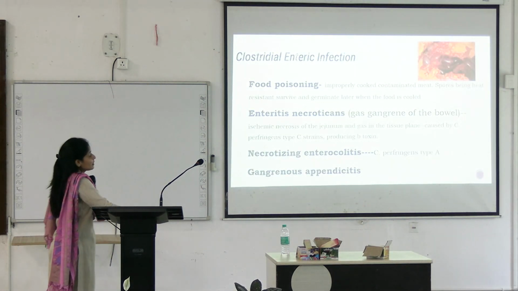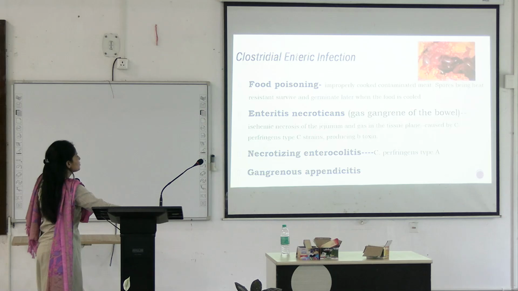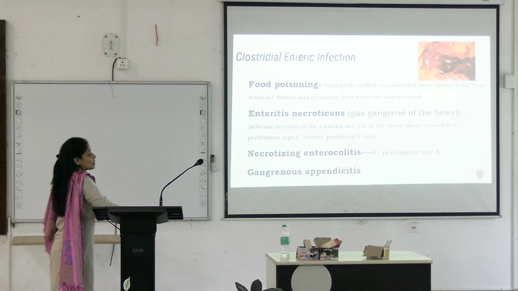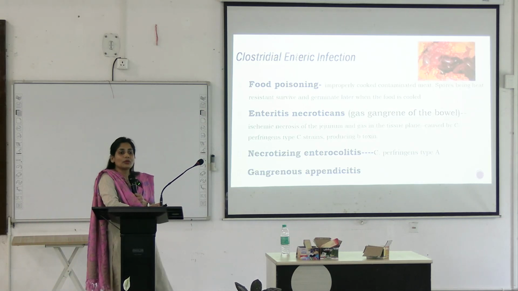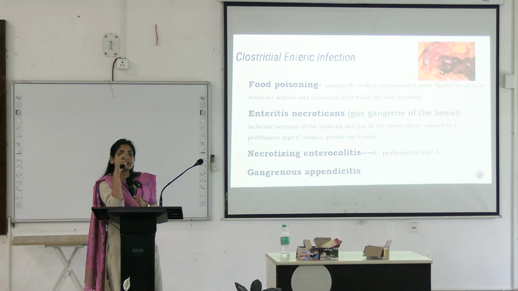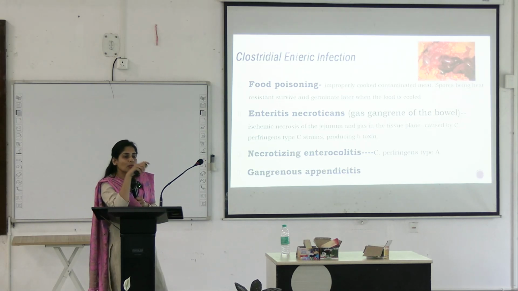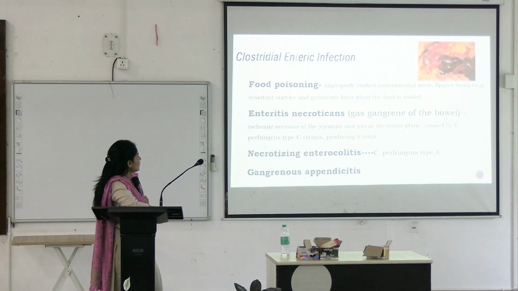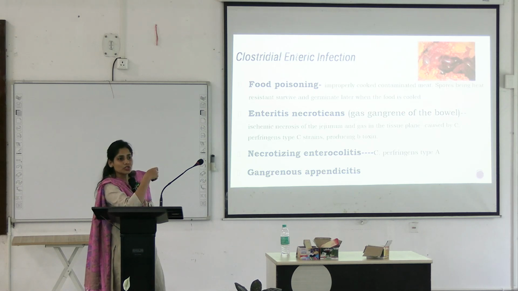Then Clostridial enteric infections. What can you see? You can see that there is food poisoning because of what? Not because of the preformed toxins, but because there was a bacterium which did not get killed because of improper cooking. The spores survived, and when the food cooled down, these spores converted into the bacteria. They were vegetative. They survived and germinated later, and then they caused the infection.